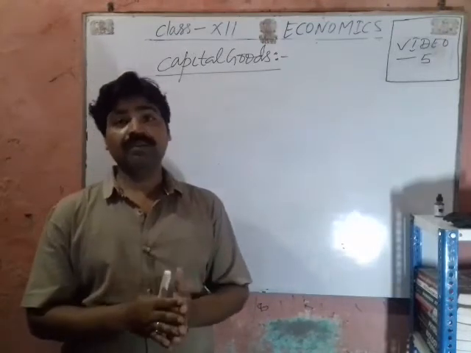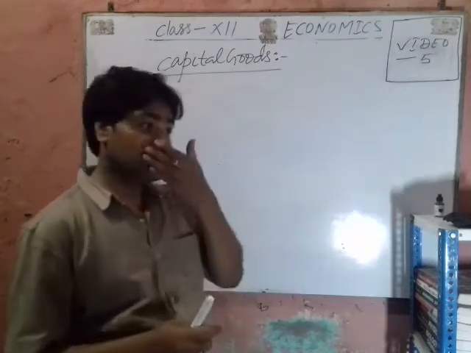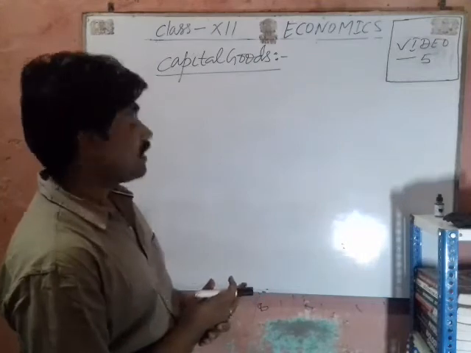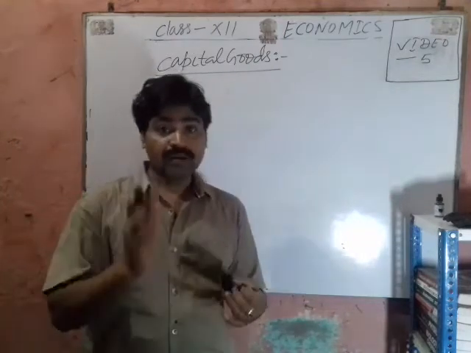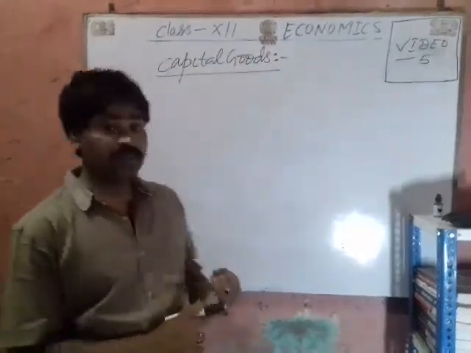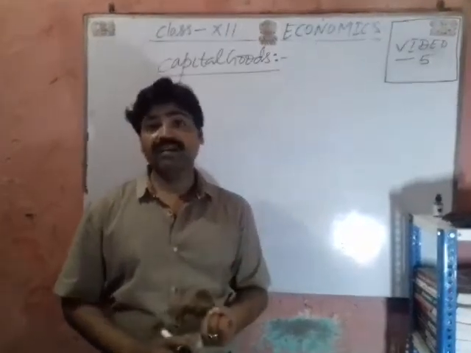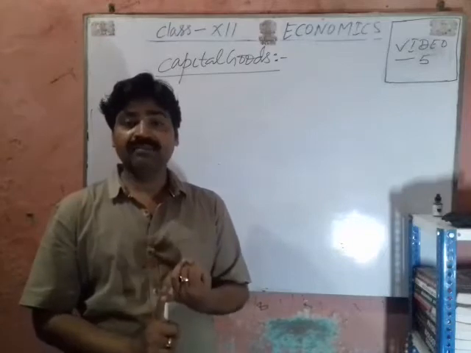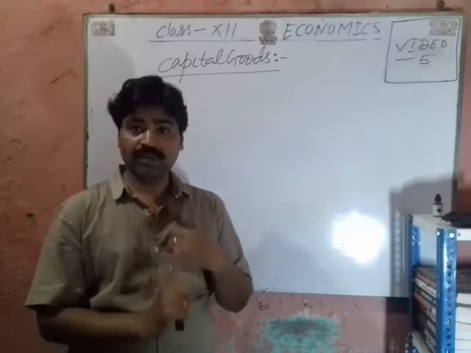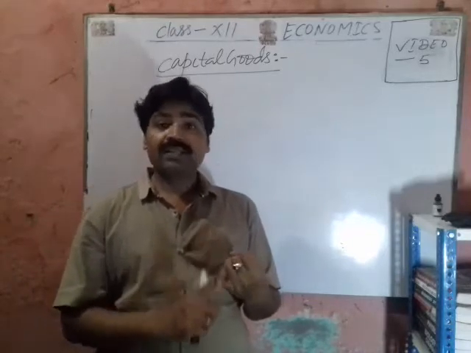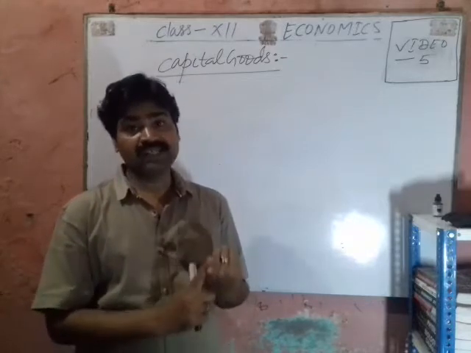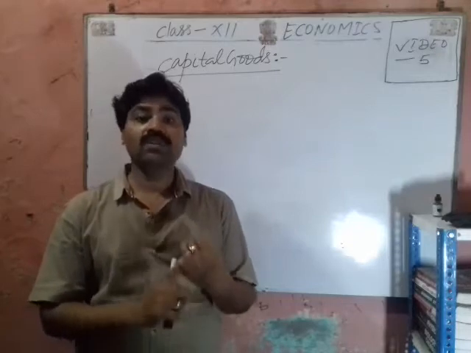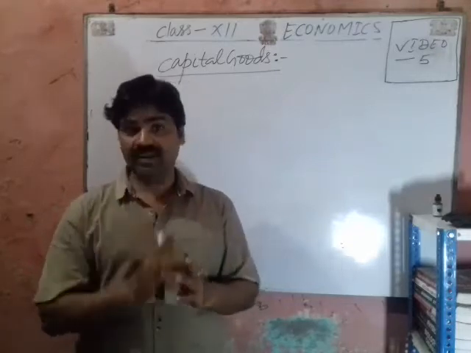We defined the capital goods. Now we have to see all machines are not capital goods. Remember, in the fourth video, we defined that plant and machineries are the capital goods because plants and machineries are the fixed assets of the producers, and these goods are used in the process of production for the several years.